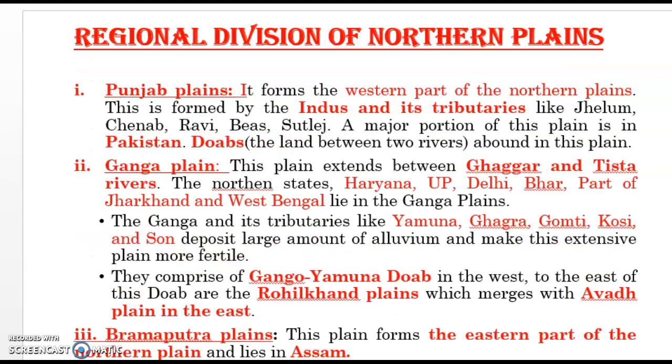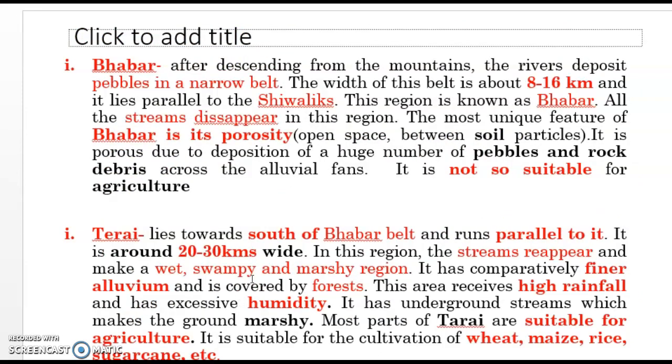Then comes the Tarai region. This region is just south of the Bhabar region and parallel to it. And here the streams reappear. Very fine alluvium material is deposited, and this area is known for high rainfall and high humidity, and it is suitable for wheat, maize, rice, and sugarcane cultivation.